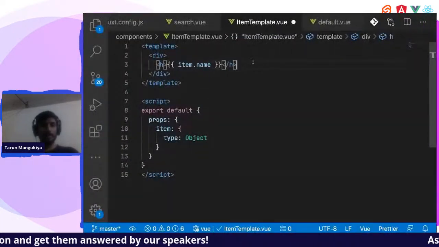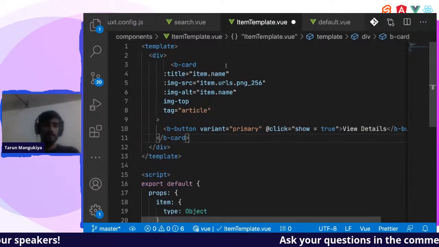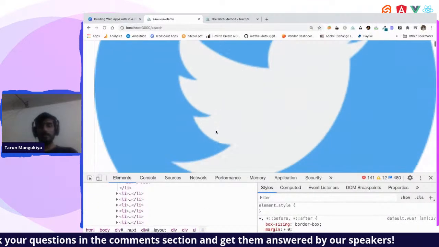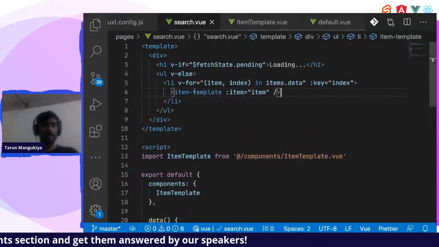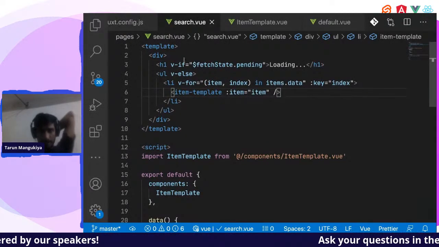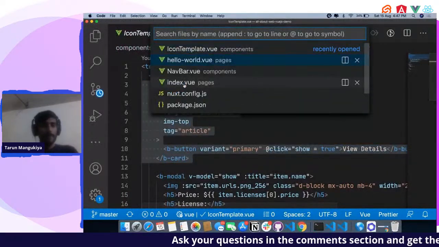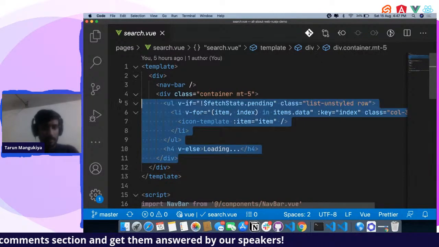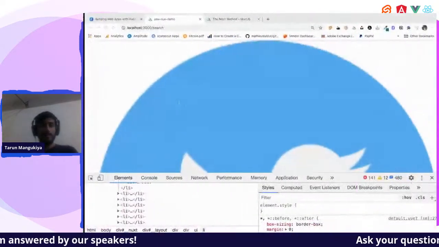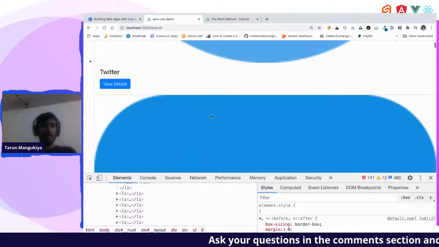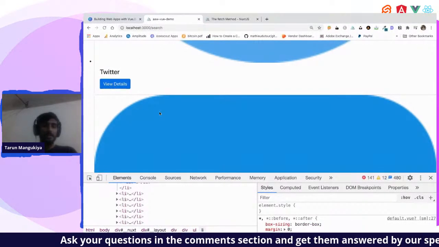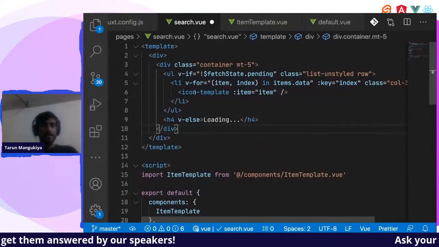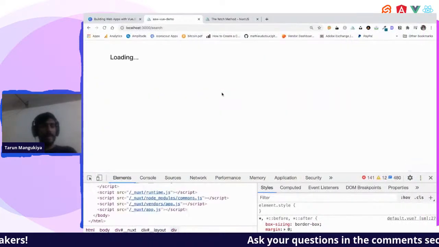Okay, and yeah, so this is pretty big. I'll have to apply more rows and columns over here. Let me copy paste that too. I'll have to give some proper CSS, right? So there you go. See, all the data is here. I have used image from the property, then Twitter, and the name is here. View details button I have added so that we can open up a pop-up. Right, and I'll just replace this code with my code to make it look good.